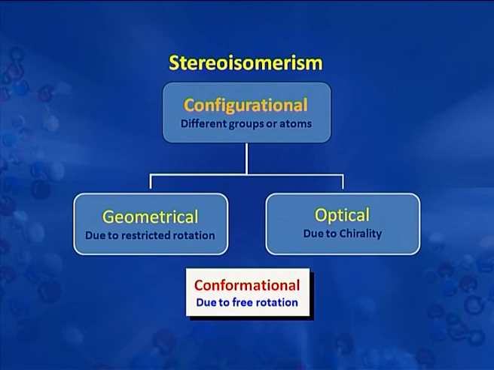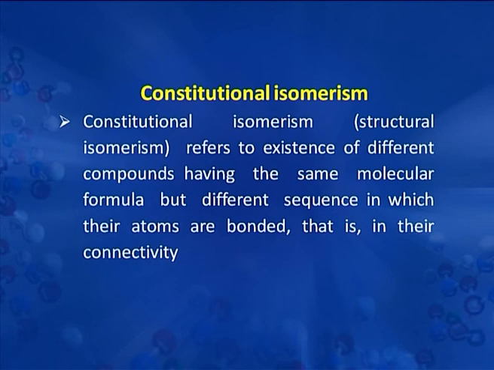Stereoisomerism can further be divided into two types: configurational and conformational. We will discuss these in our future sessions. Today we will concentrate on constitutional isomerism. This term is also known as structural isomerism, but according to recent IUPAC rules, it has been decided that the term constitutional isomerism should be used.